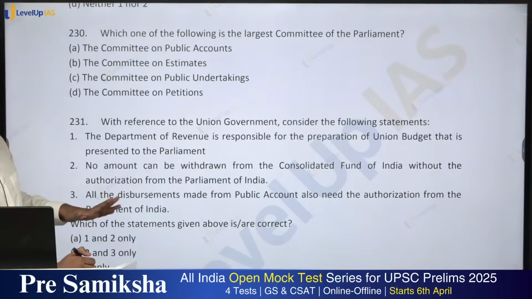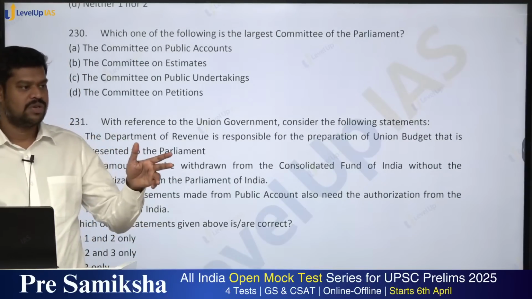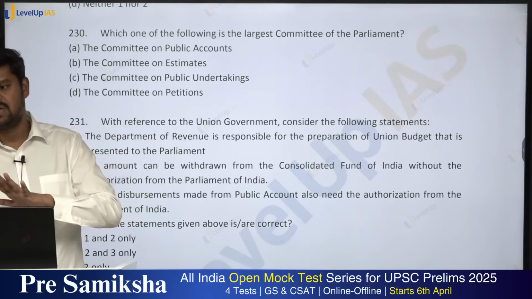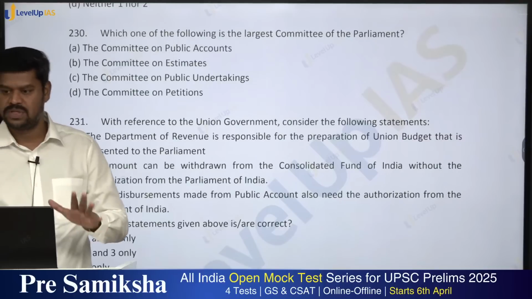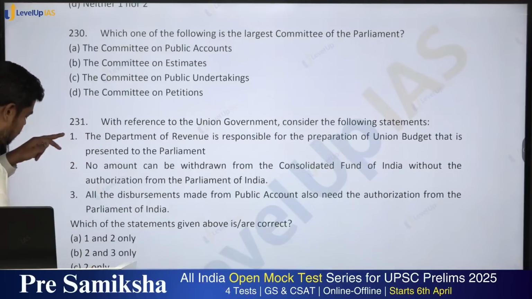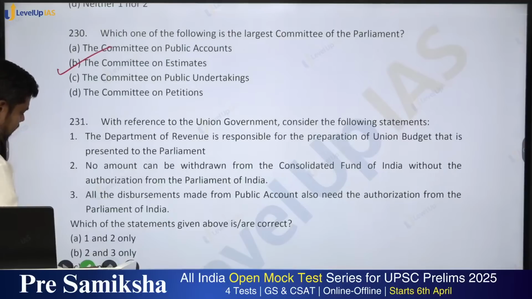Generally, if you see these types of committees, usually they are both in the Lok Sabha as well as in the Rajya Sabha. Whatever committee is there in the Rajya Sabha has 10 members. Whatever committee is there in the Lok Sabha will have 15 members in general. But they can vary as per the rules, but that is generally the case. So what is the answer in this particular case? It is the estimates committee.